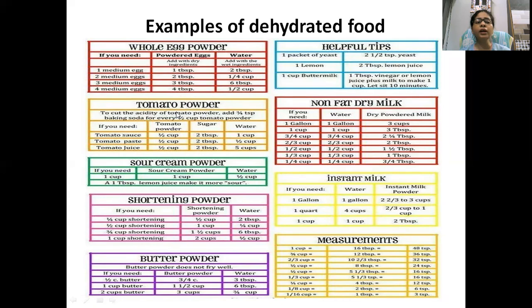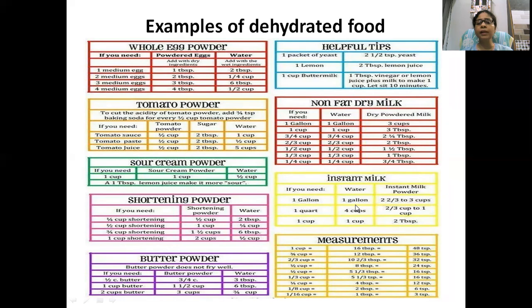You can also use tomato powder, that is, tomato dehydrated powder. We remove the water content, the moisture content in the tomato, and we can make the tomato powder. And when you want to make something like tomato sauce or tomato pasta, you can use the tomato powder by the spoon or by the cup, like half cup, 1 spoon, 2 spoons. You can add the water and make the product as you like.